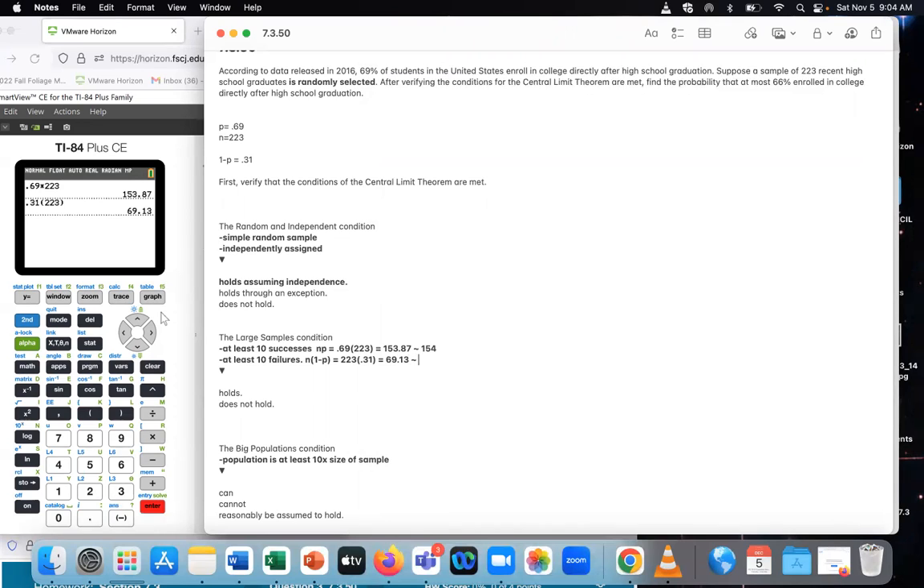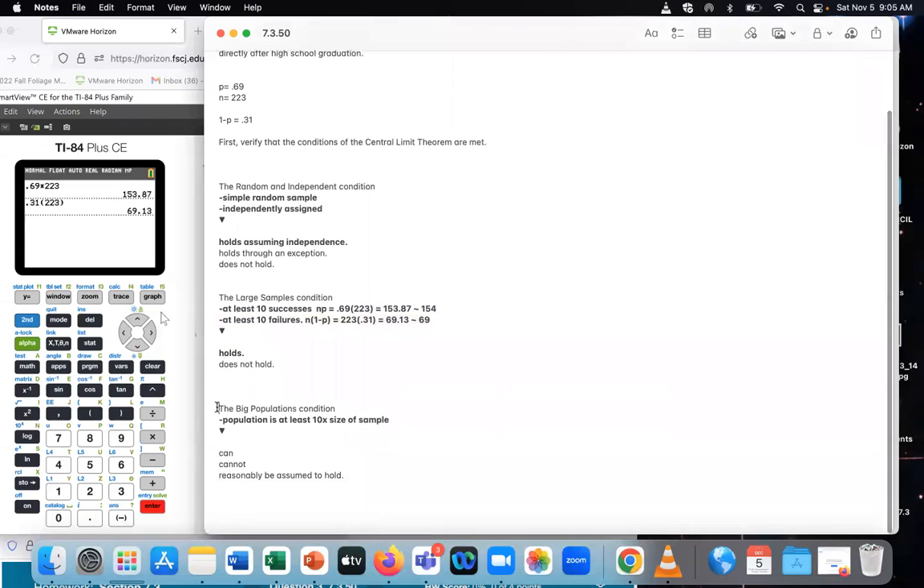And then that would be 69. And if you add those up, they actually give you your 223. So feeling pretty good about what I did there. Both of these numbers are greater than 10. So that means our large sample condition, indeed, will hold. So that would be our answer for the second drop down on that question.